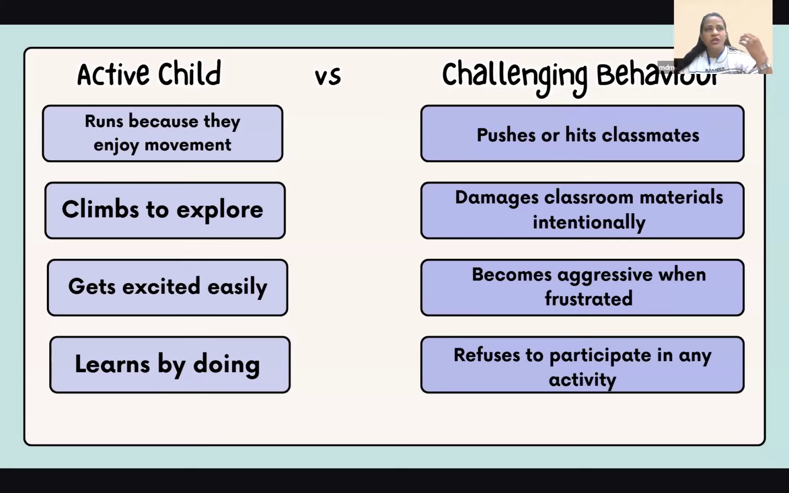Now, there's a child who likes to run because they enjoy that movement, they like to climb, they get excited easily, and they learn things by doing. They are tactile, kinesthetic learners. They want to learn things by doing things. But we will want to restrict that child, and we will say, okay, no, he's not understanding. He doesn't sit in one place. He just keeps talking. He will just want to do everything by himself. But understand, what is that child doing? What is that child signaling to you?